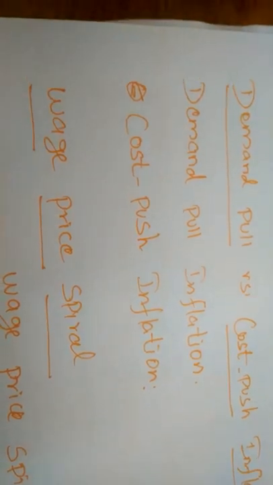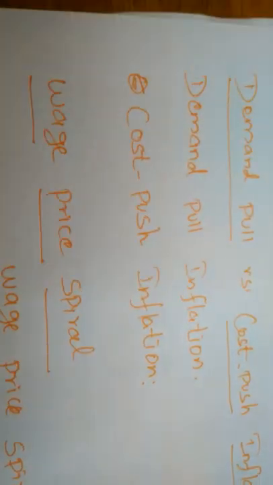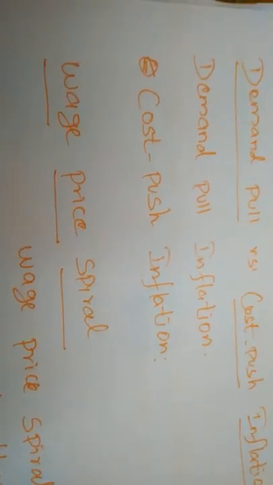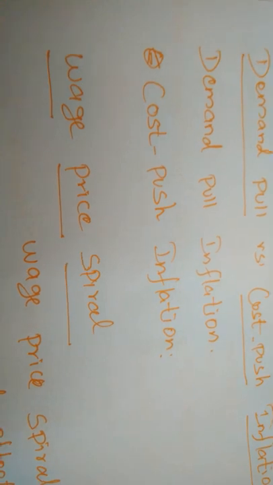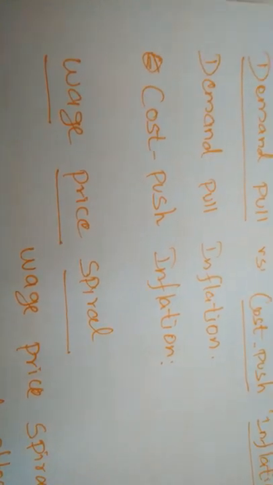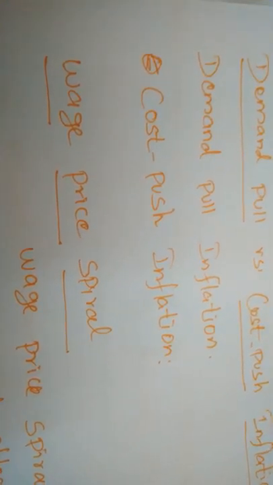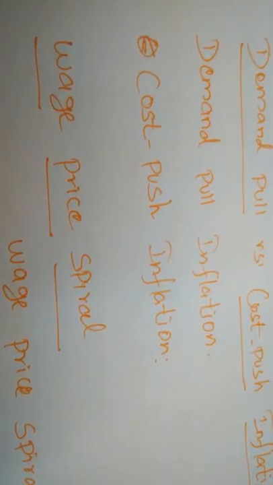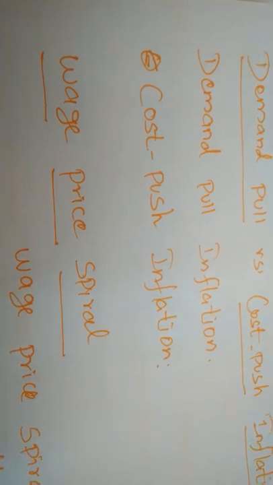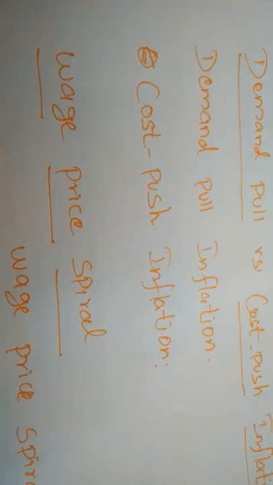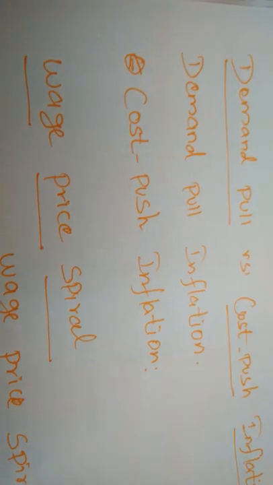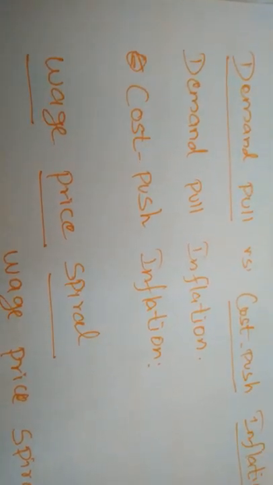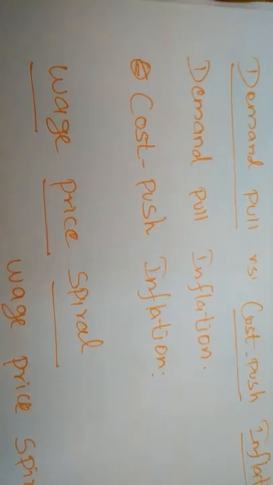For example, in the school opening time, the demand for stationery items will increase, but at the same time the supply of stationery items is not increased, so the price of stationery items will be increased.